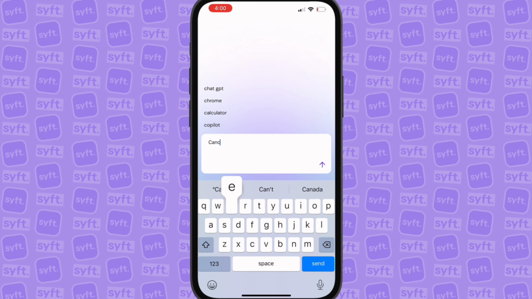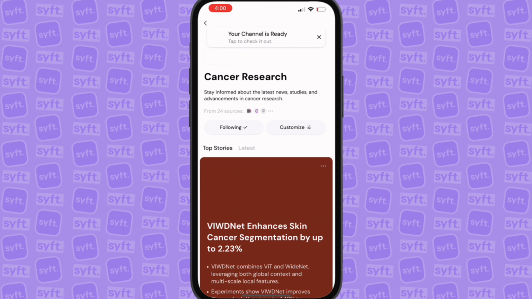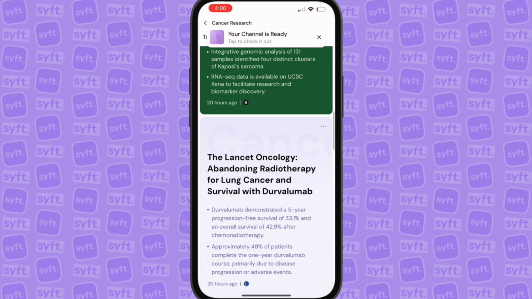If you're super passionate about that, we can type this in and you can build out your own curated channels all around this in order to actually see all the things going on in the world around whatever you're interested in. And again, if you're only looking at one news source right now, or two, or even three, you might not be getting news from around the world across so many different segments, especially those things that don't get a lot of coverage, but this app right here picks them up.